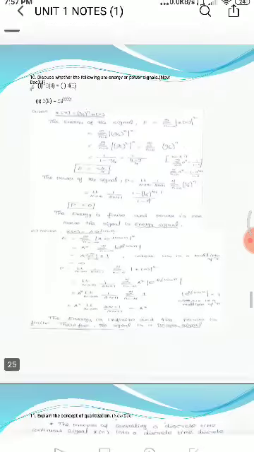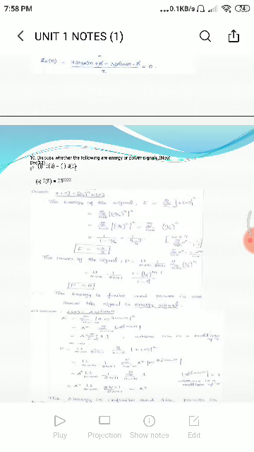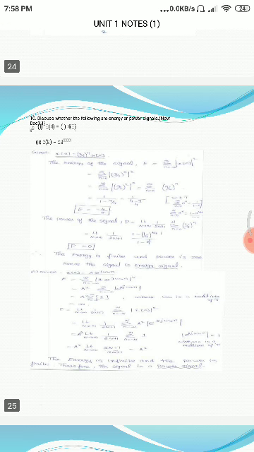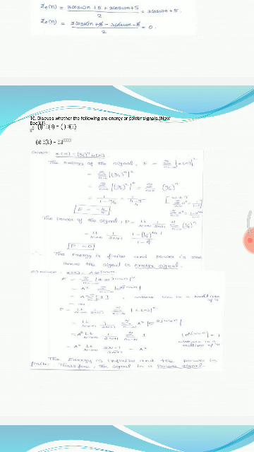Likewise, we have the energy and power signals. For x of n equal to 3 by 2 power n u of n, what is the condition for an energy signal? E is equal to the summation from n equal to minus infinity to infinity of modulus of x of n, the whole square. What is the power condition? P is equal to the limit n tends to infinity of 1 divided by 2n plus 1, summation n equal to 0 to n of 1 divided by 4 power n. If it is an energy signal, the power is equal to 0, and for a power signal, the energy will be infinity. So likewise we have to apply the conditions in that problem and find whether it is an energy or power signal.